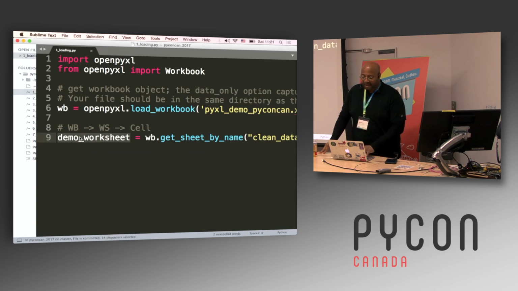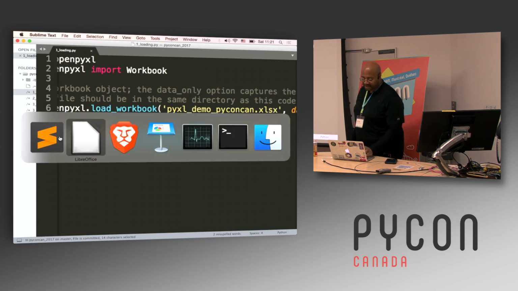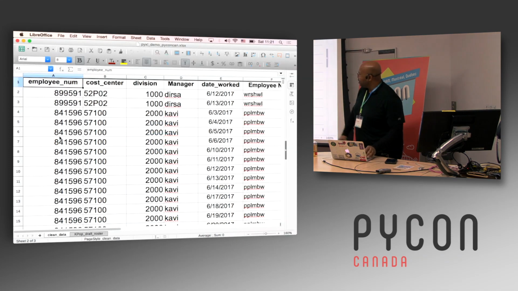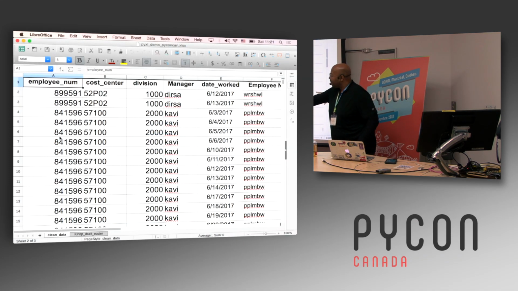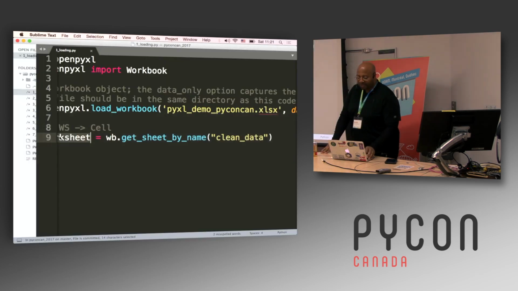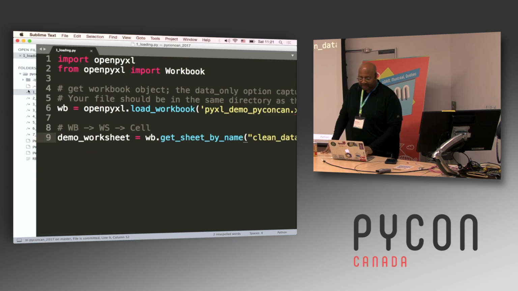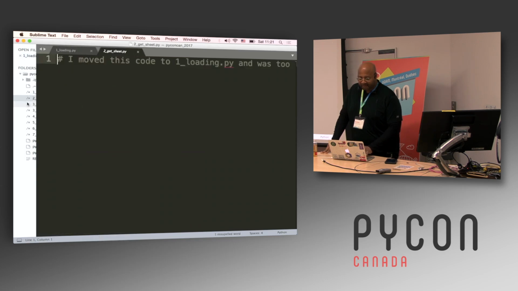And then from that workbook, I'm creating this demo worksheet. That's what we'll actually be using. For the worksheet, I'm doing workbook.get_sheet_by_name. This is a function that's provided by Openpyxl, so I can tell it the name of a specific worksheet. When you see the tabs along the bottom of a workbook, each tab is a specific worksheet and they have names. So I can grab that worksheet by its name. I just want that specific worksheet, and that's going to be my demo worksheet.